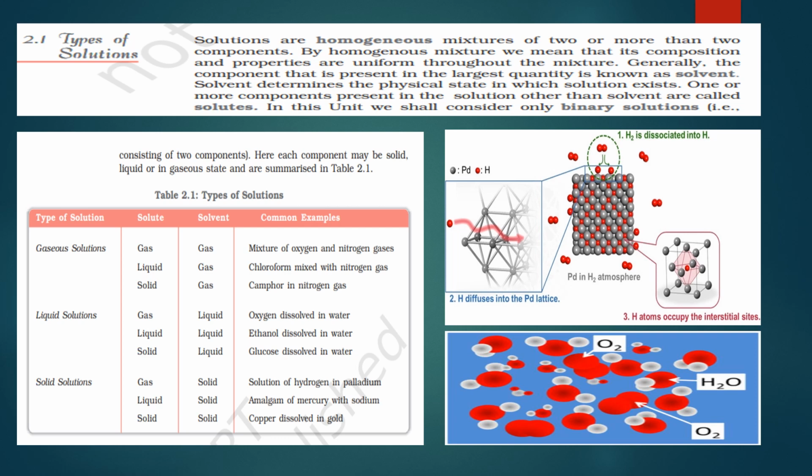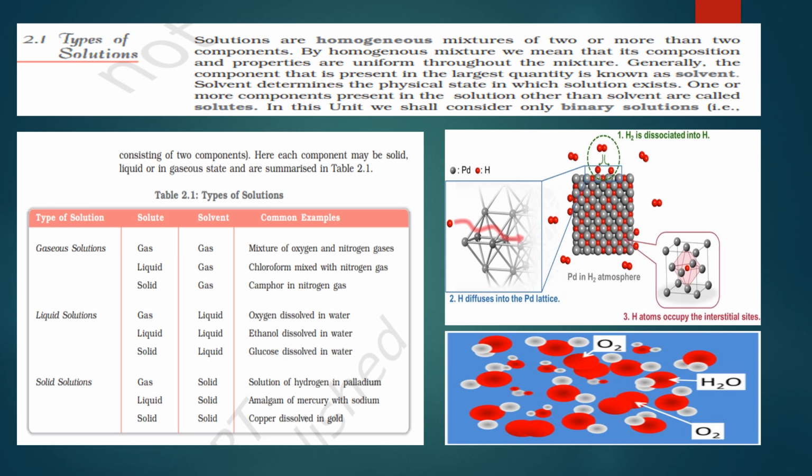Inert means it does not have the ability to react. So how will camphor dissolve or react with nitrogen? Actually it is not a chemical reaction, but camphor can be mixed with nitrogen. It forms a homogeneous mixture.